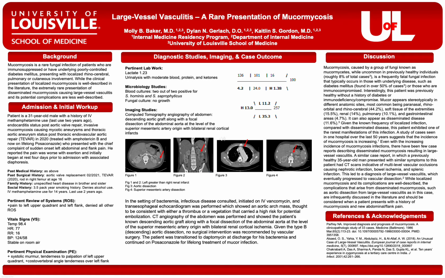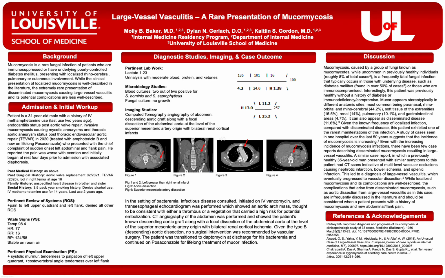CT angiography of the abdomen showed a descending aortic graft along with a focal dissection of the abdominal aorta, as seen in Figure 3, as well as a dissection at the origin of the SMA, as seen in Figure 4, and then bilateral renal cortical infarcts, left greater than right, as seen in Figures 1 and 2.